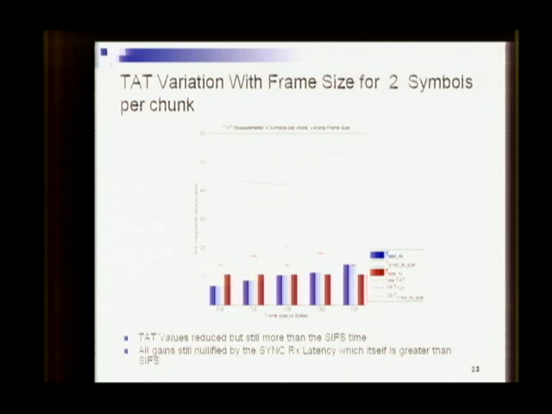Okay. So I guess at this point you're finding that the latencies are more than required for 802.11. Yeah, even though we have only a stripped down version of the 802.11 standard implementation. Do you have some thoughts on how to deal with that? I don't know the exact algorithm by which the synchronizer implements everything, but the only thing I can think of is increasing the clock rate. But with the current platform, that is not possible. The synchronizer block is already very large, and if you increase the clock frequency, the timing constraints of the FPGA will not be met. So for the current platform, I think this is the best performance that we can get.